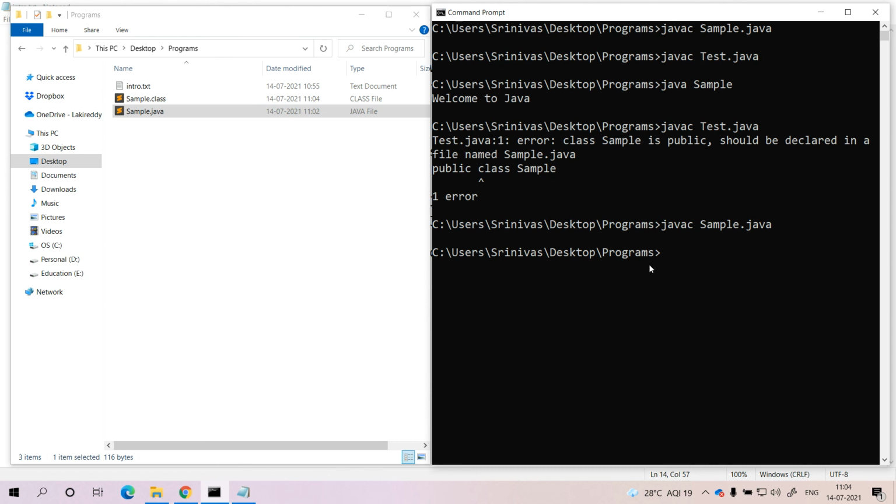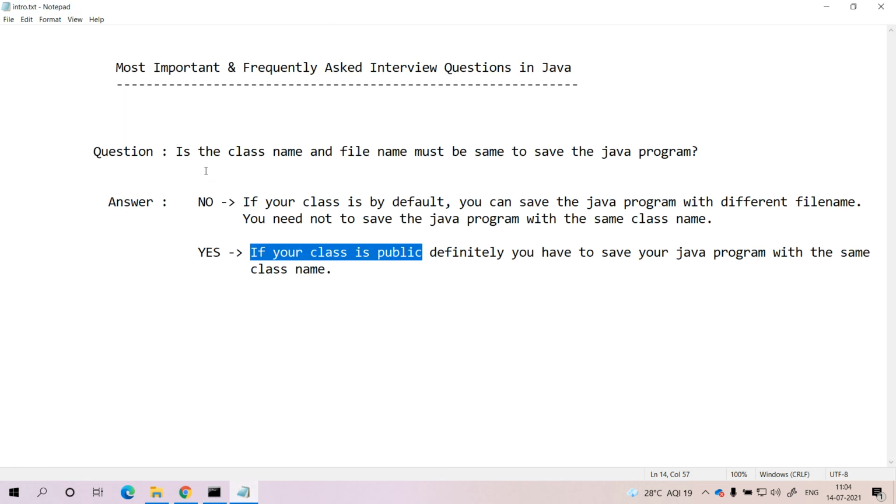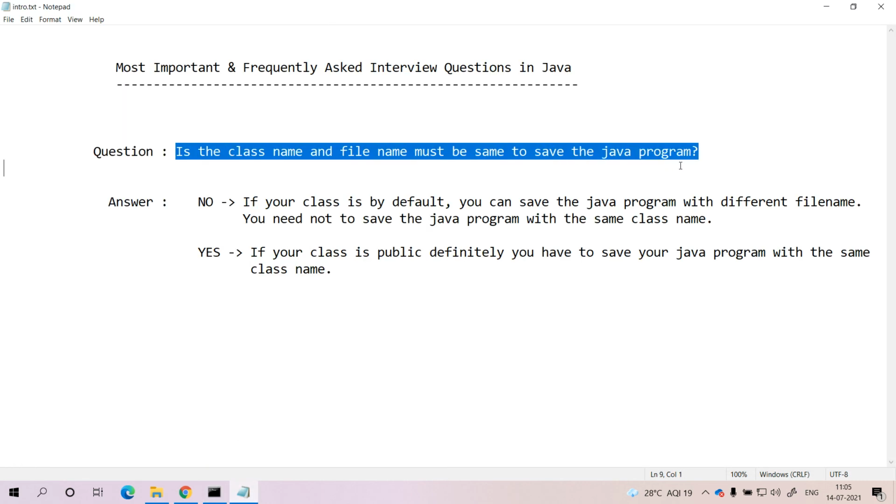Now, as per the .class file, you have to run the program. Java space, the .class file name is sample. Just java space sample. What is the output that we are getting? Welcome to Java. Please be careful while facing these kinds of questions in interviews.